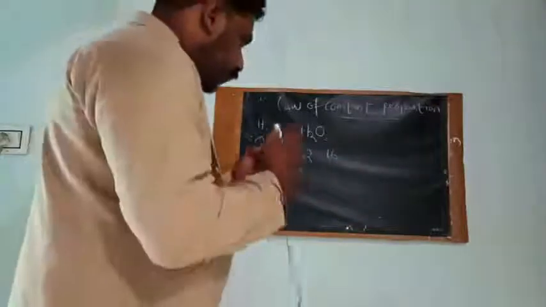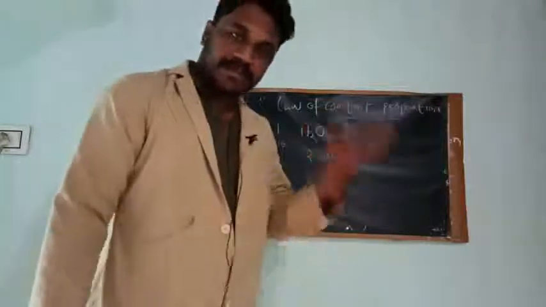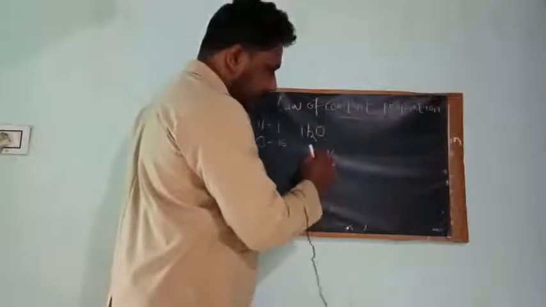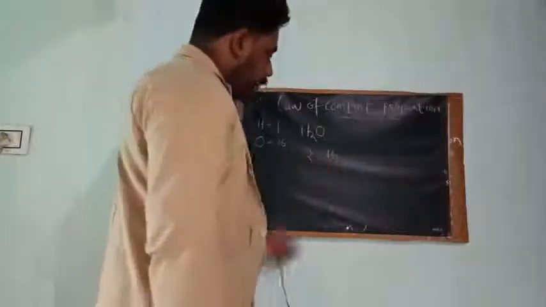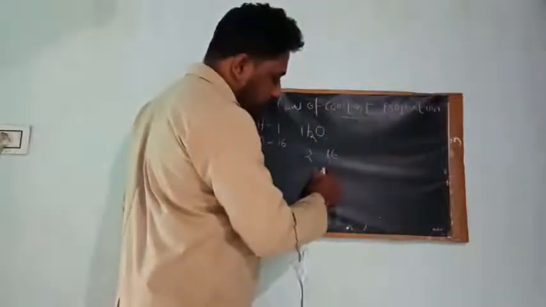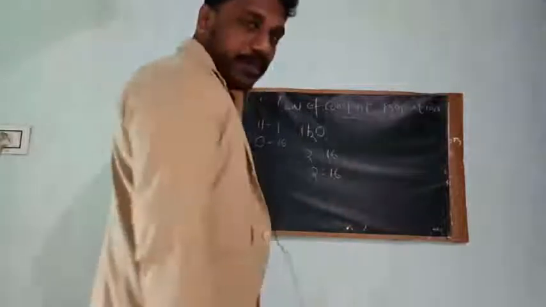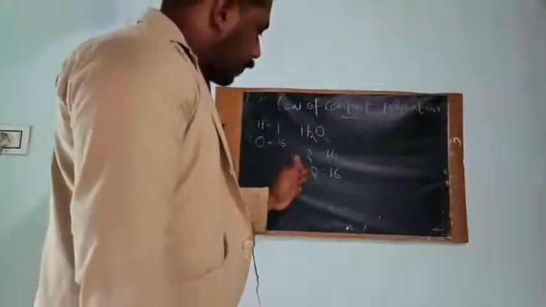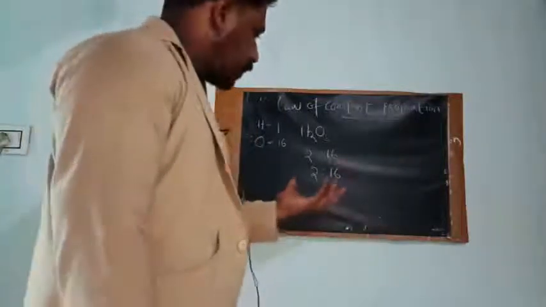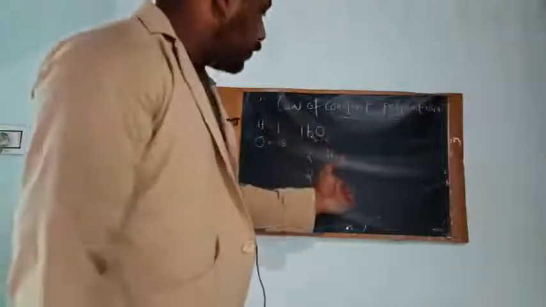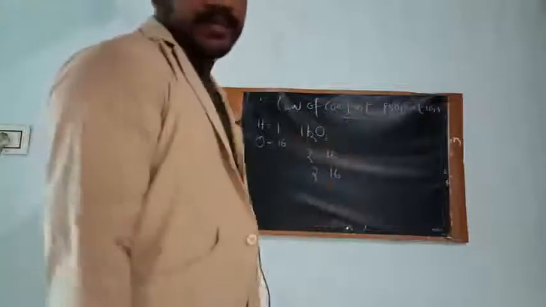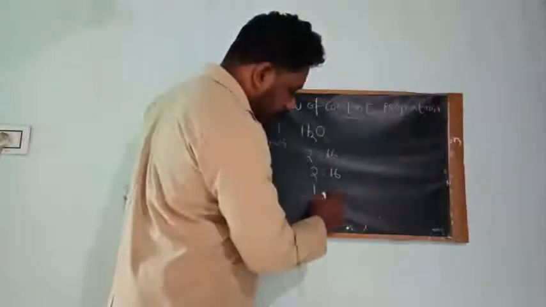So whenever we take a sample of water, it was formed by the combination of hydrogen and oxygen in the ratio 2:16 by mass, or we can say 1:8.